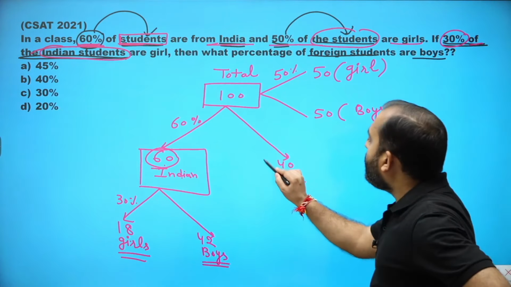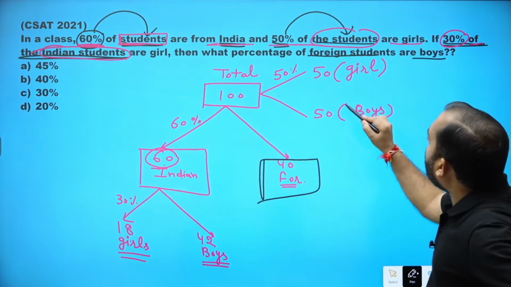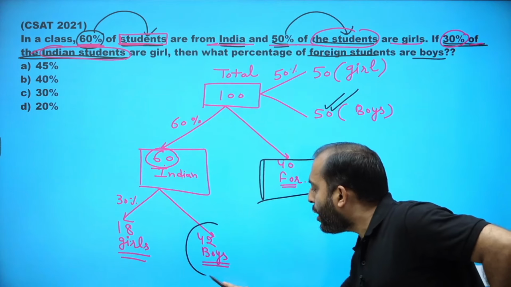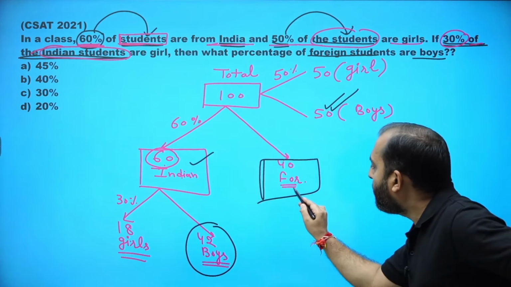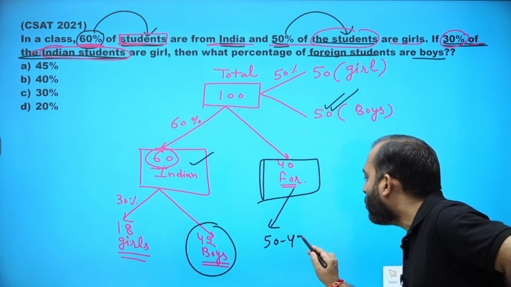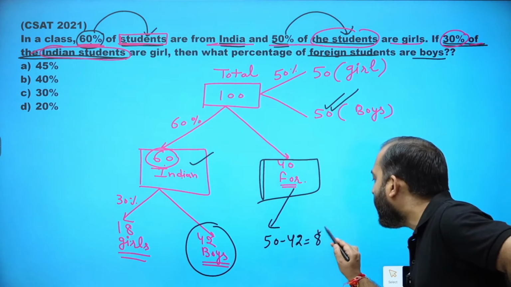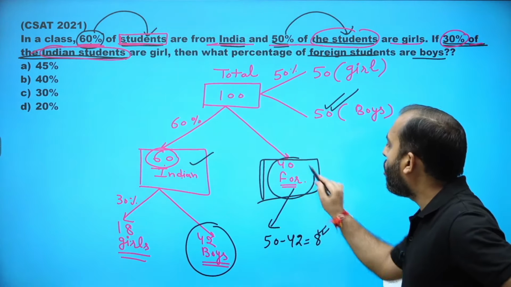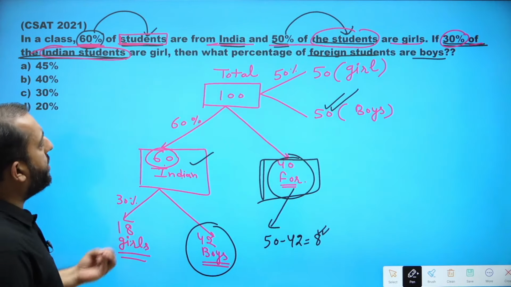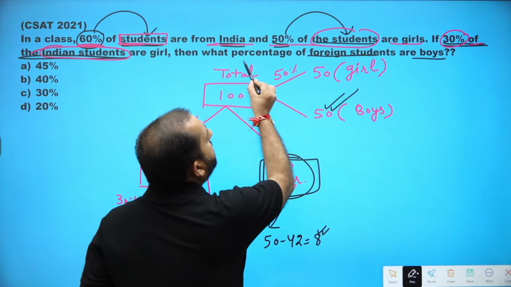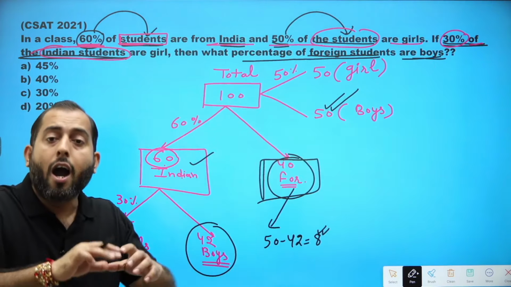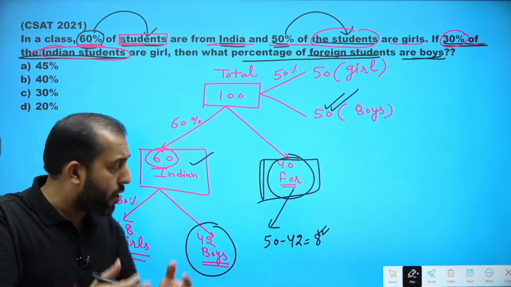Now I know total boys are 50. Out of 50, 42 boys are Indian. So definitely the remaining 50 minus 42, that is 8, should be boys of foreign origin. Now what we finally want is the percentage of foreign students who are boys.